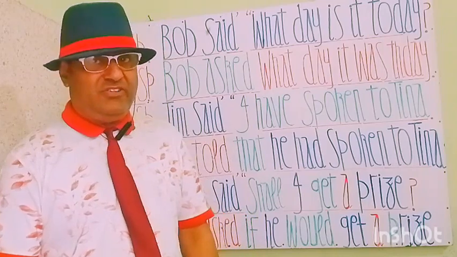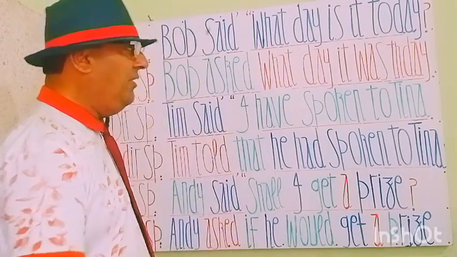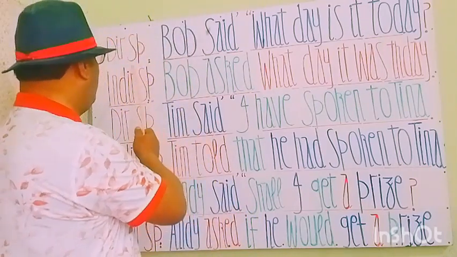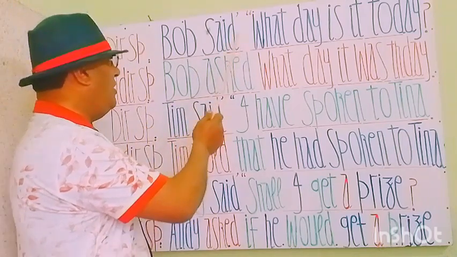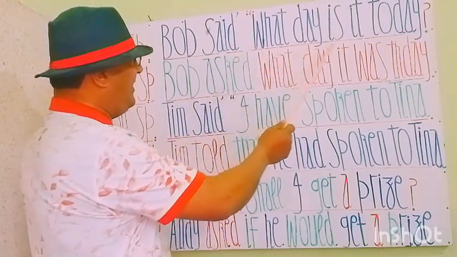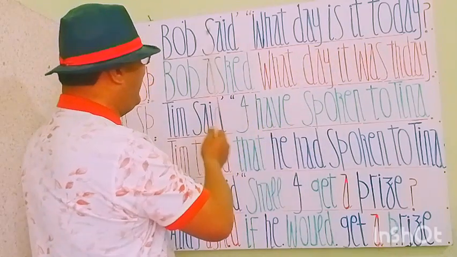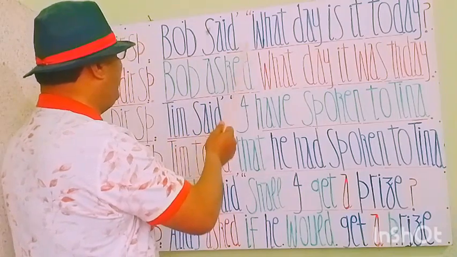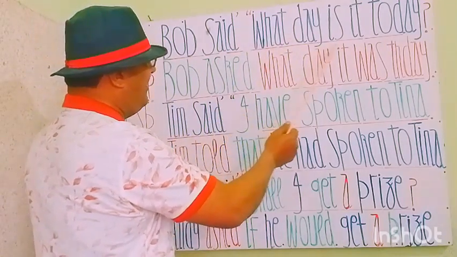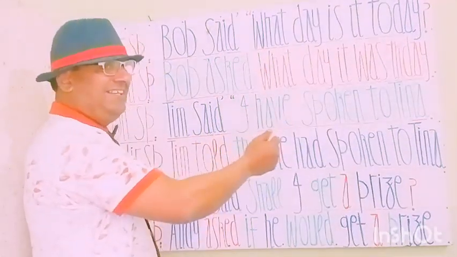Let's start our lesson on the whiteboard. Here, see my students, the first statement. Direct speech: Bob said, comma, inverted comma, start, what day is it today? Comma close, interrogative sign. Bob said, what day is it today?